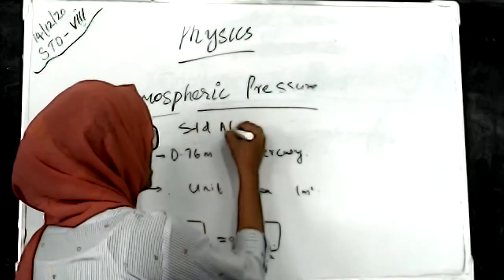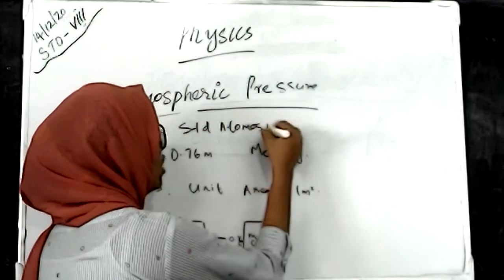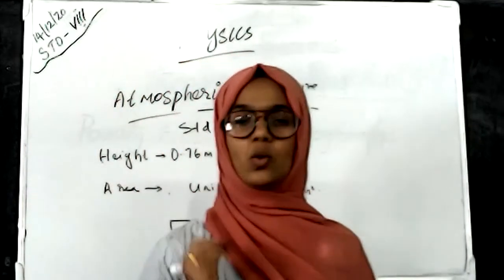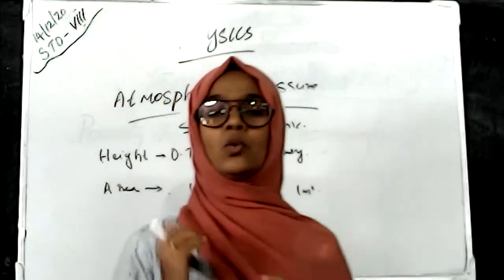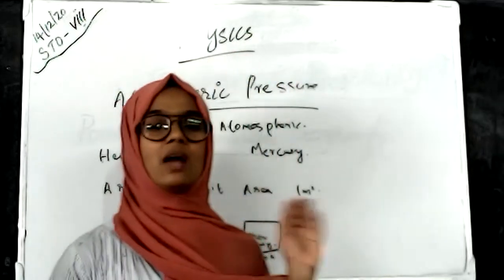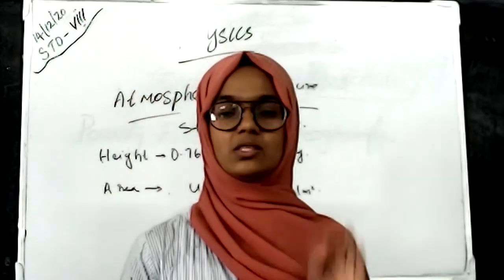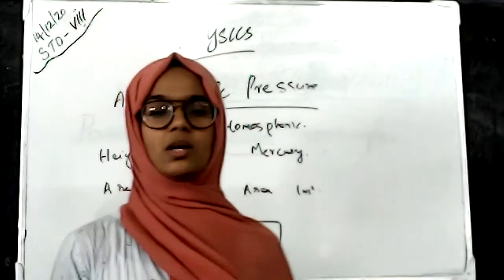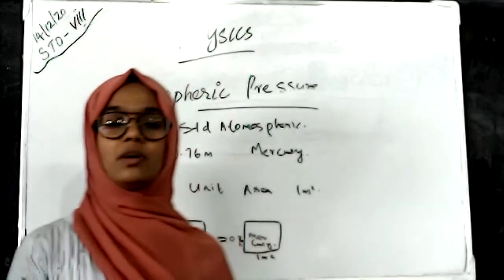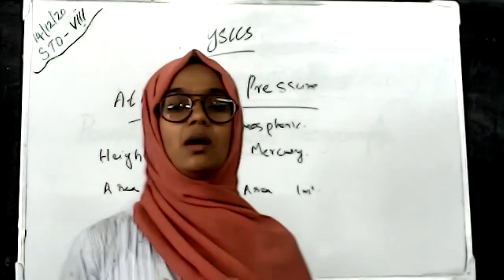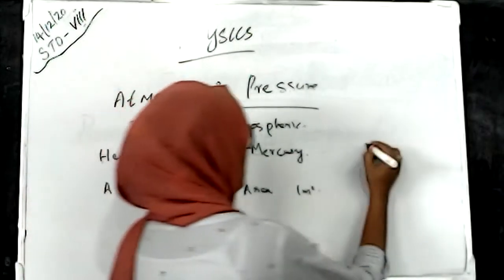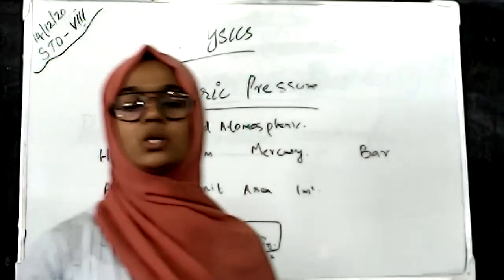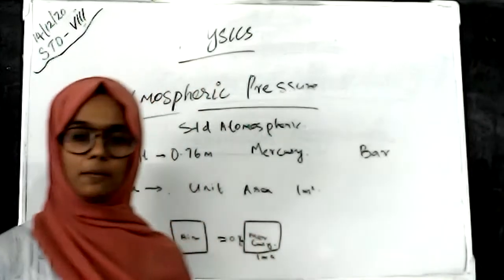Standard atmospheric pressure is a unit area air column equal to a unit area mercury column having a height of 0.76 meter. And the unit of atmospheric pressure is bar, and the device used to measure atmospheric pressure is known as the barometer.